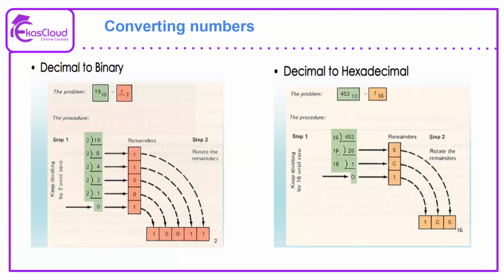Then you divide 28 by 16, which gives 1, and you will have a remainder of 12. 12 will be represented as C in the hexadecimal notation. And then the final quotient is 1, so the total value will be represented as 1C5. After dividing by 16, we take all the remainders and represent them in hexadecimal notation. So the decimal value is 453 and the hexadecimal conversion is 1C5.